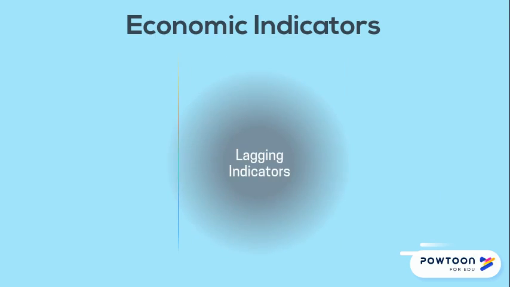Some economic indicators measure what has already happened. Lagging economic indicators follow or trail changes in overall economic activity that has happened in the past. There are 7 economic measures combined into the Index of Lagging Indicators, including the interest rate, measures of loans outstanding, and the average duration of unemployment.